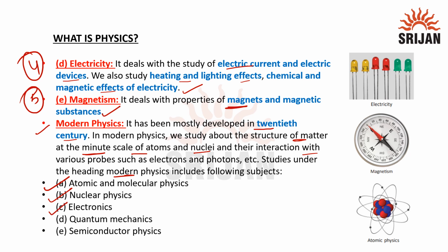The third one is electronics. It is the study of electron behavior, flow and control under different conditions. The next one is quantum mechanics. It describes the behavior of nature at and below the scale of atoms. And the last one is semiconductor physics. It is the study of materials that allow the passage of electric current.